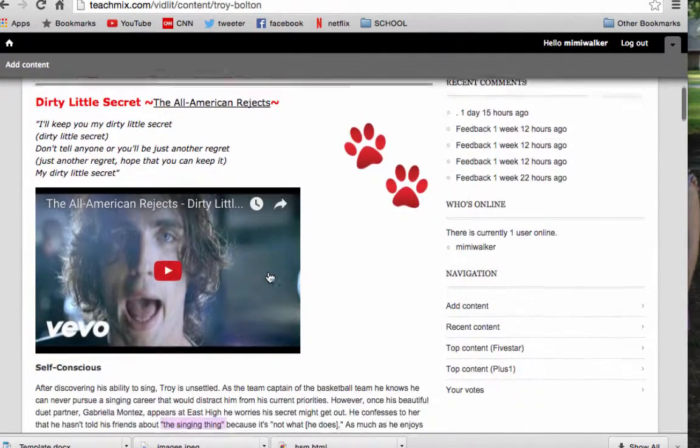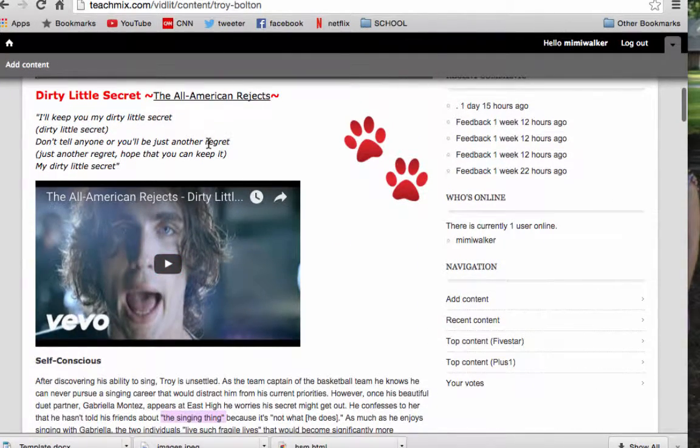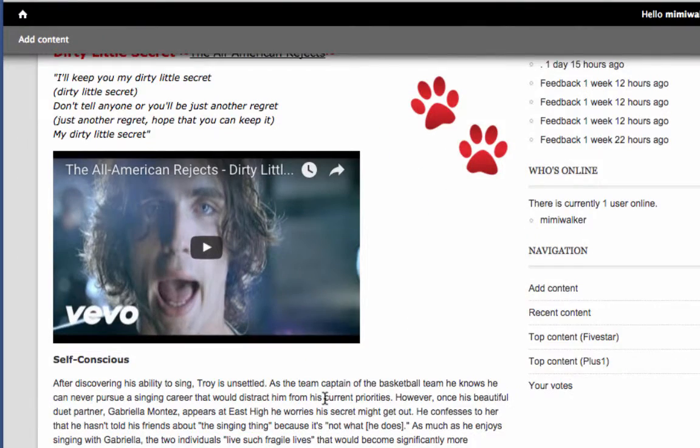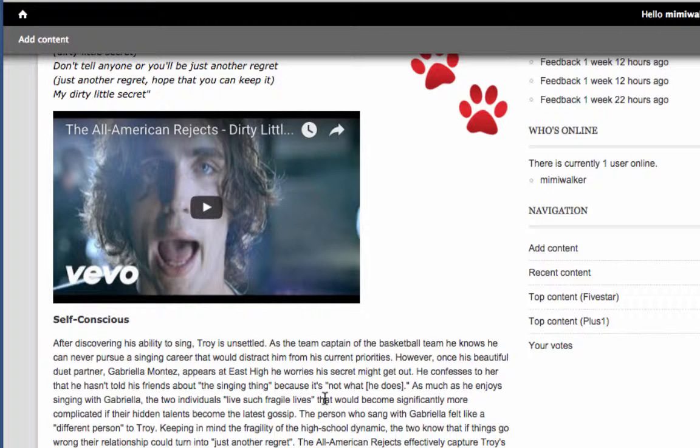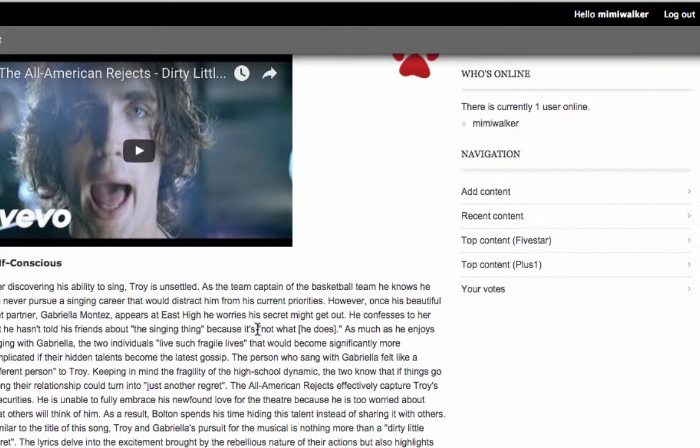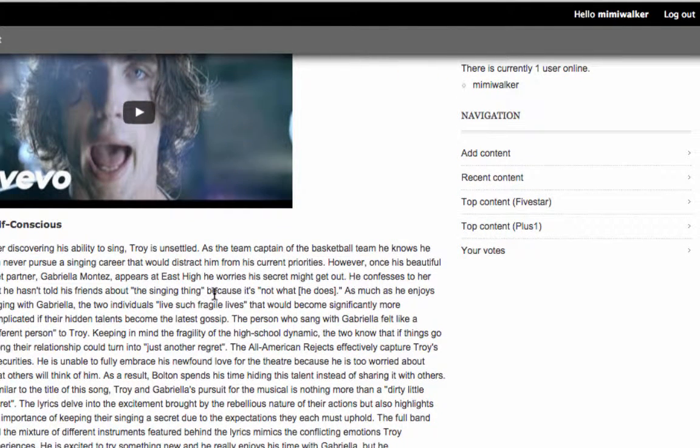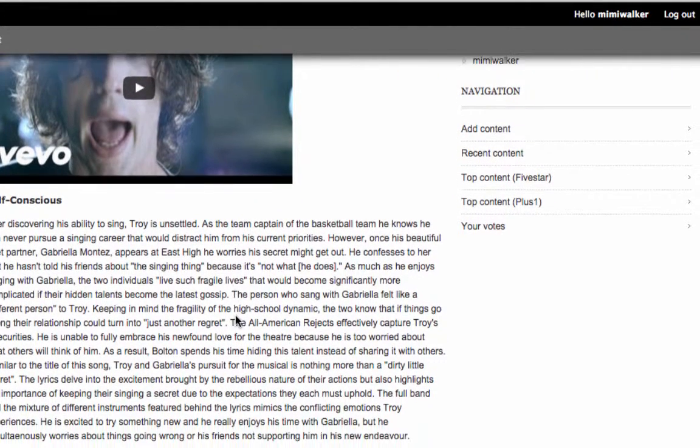So I started with Dirty Little Secret by the All American Rejects. This song really showed his insecurities and how he can be really self-conscious, because he worries a lot about what his team is going to think about his singing career, and he confesses at the beginning that he hasn't told his friends about the singing thing because it's not what he does.